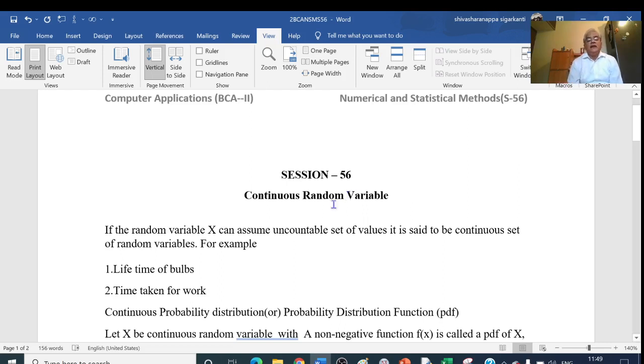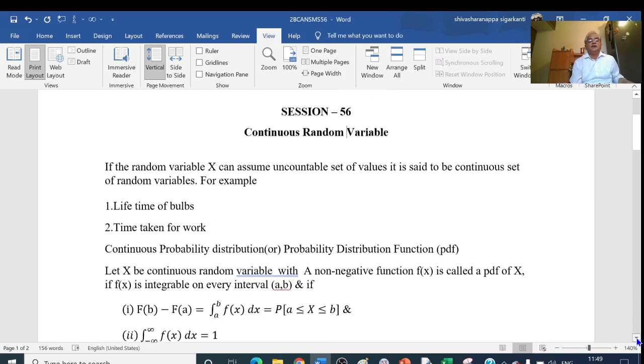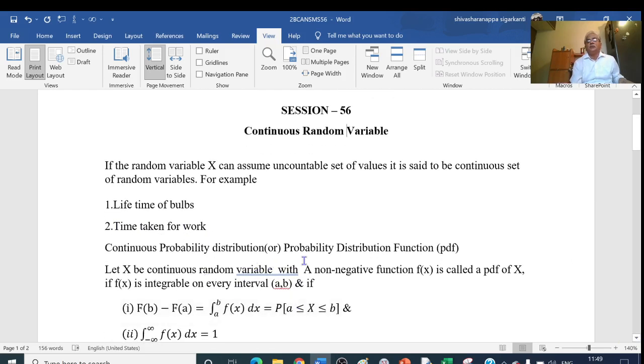If a random variable x can assume an uncountable set of values, then it is said to be a continuous random variable. For example, the lifetime of bulbs is an example of a continuous random variable, and the time taken for some work is also continuous. Continuous probability distribution, or probability distribution function, we usually denote this by PDF. In short, we write this as PDF.